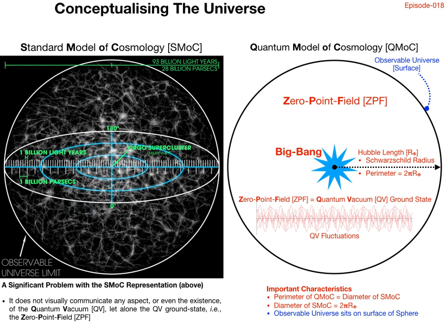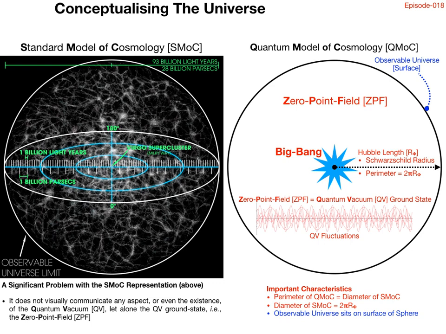It is important to note that in the standard model of cosmology conceptualization shown, the diameter of the sphere denotes the size of the observable universe, that is, approximately 92 to 93 billion light years. Illustrated on the right-hand side of the screen is the quantum model of cosmology. The quantum model of cosmology is an equivalent representation of the standard model of cosmology, but also includes the quantum vacuum. The quantum model of cosmology is a sphere of Hubble radius enveloping the quantum vacuum, specifically the quantum vacuum in its ground state, termed the zero-point field.